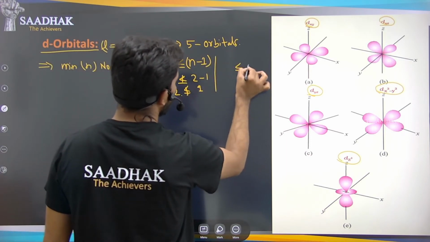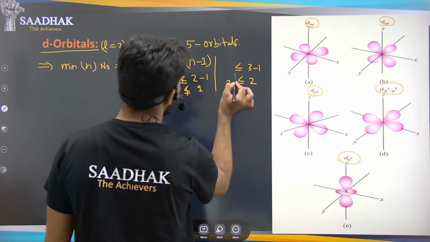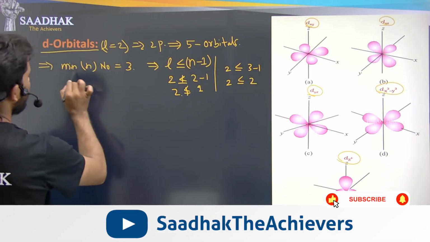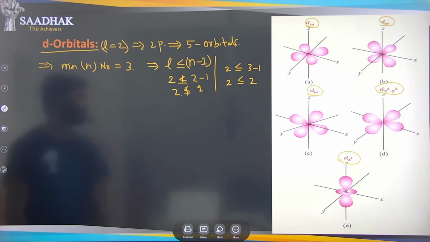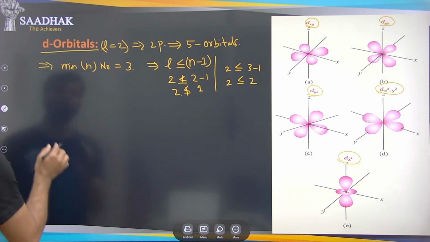This is less than or equals to 3 minus 1, so less than or equals to 2, so this is also 2. Right? So for that reason you should have this minimum n value as 3 here, minimum principal quantum number as 3 here. Okay, so this is about the d orbitals basic rule that we have.